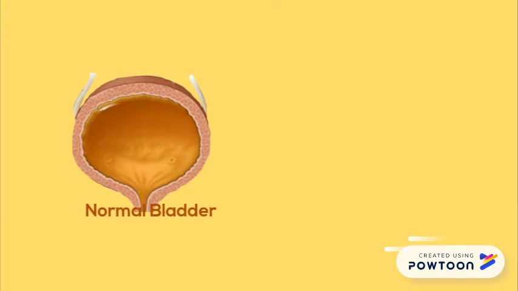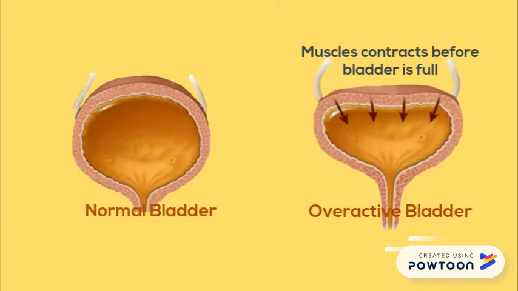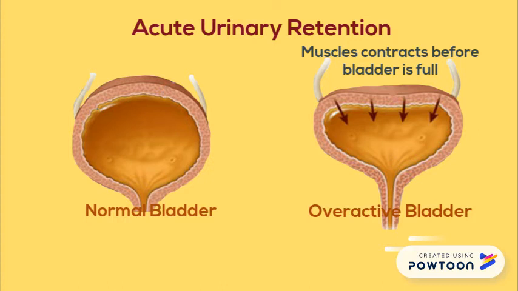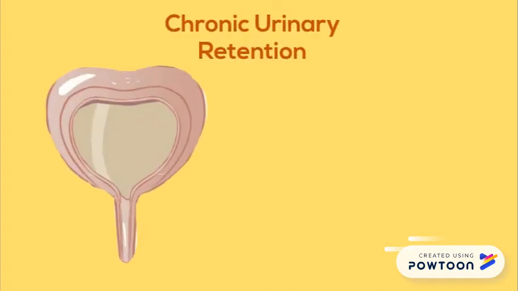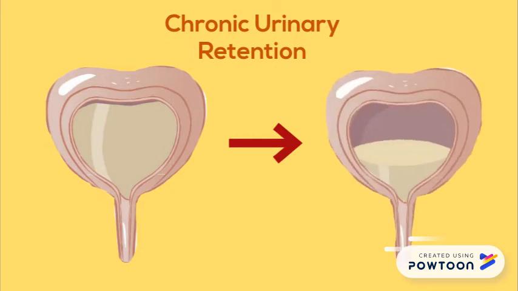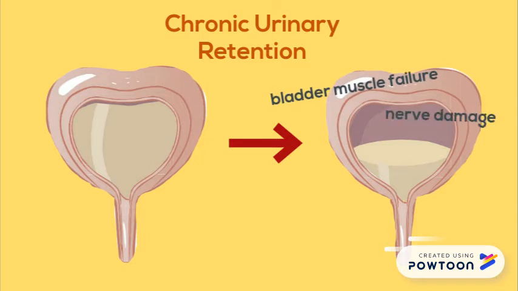Urinary retention is the abnormal holding of urine in the bladder. Acute urinary retention is the sudden inability to urinate, causing pain and discomfort. Causes can include an obstruction in the urinary system, stress, or neurological problems. Chronic urinary retention refers to the persistent presence of urine left in the bladder after urinating. Common causes of chronic urinary retention are bladder muscle failure, nerve damage, or obstructions in the urinary tract.